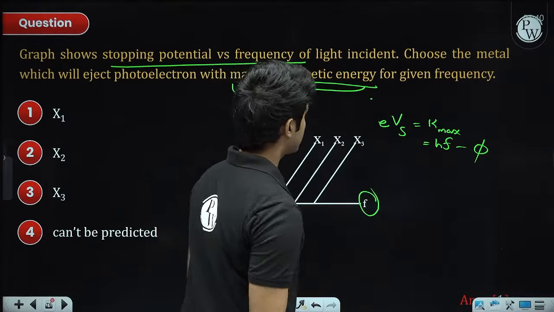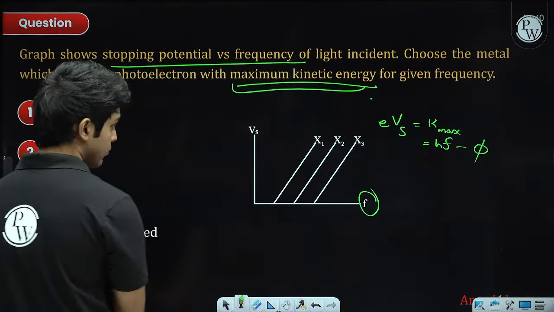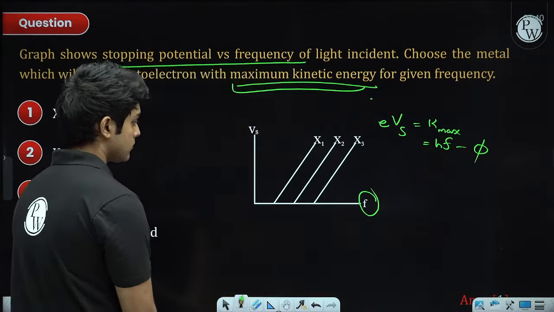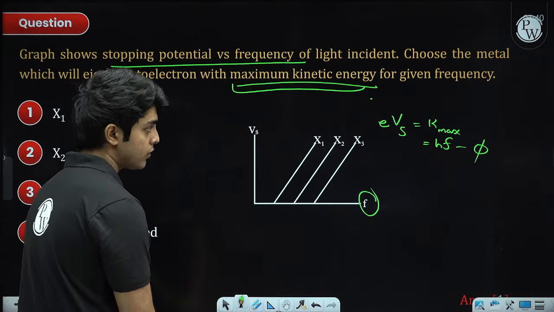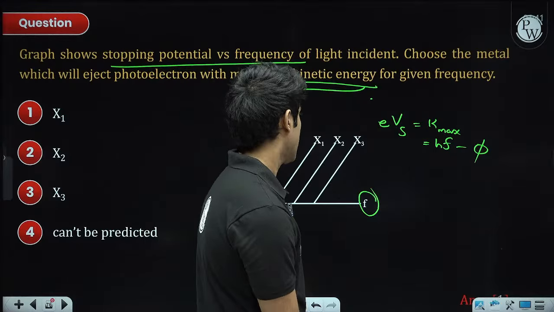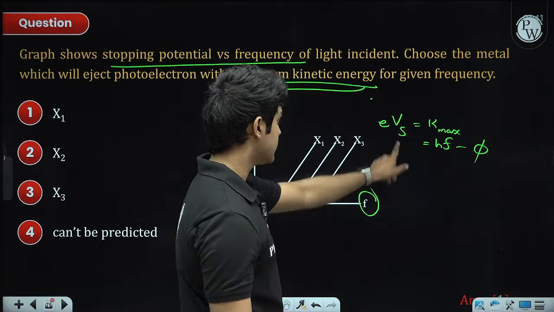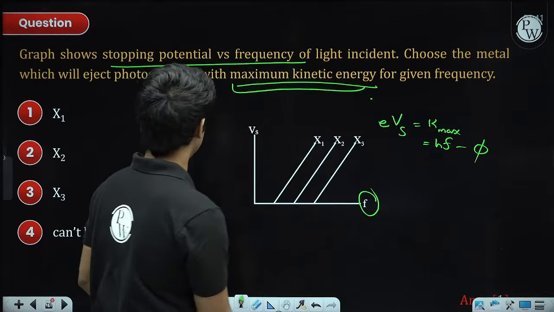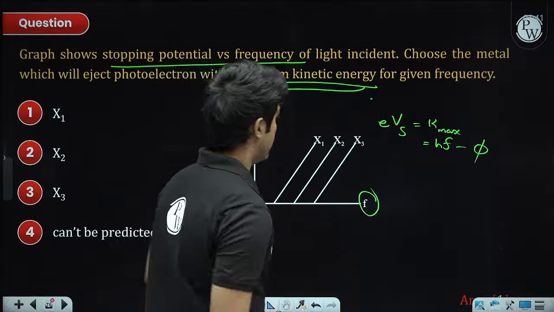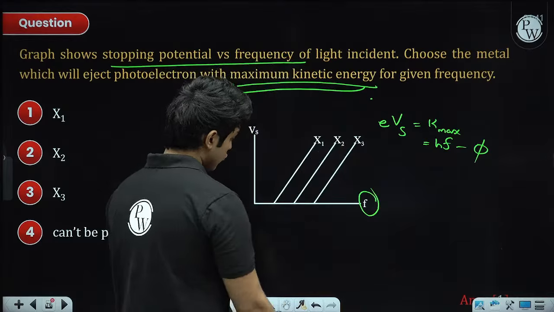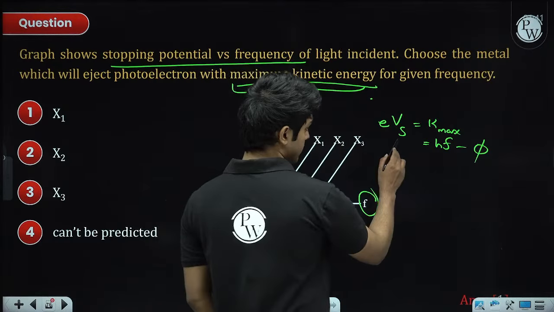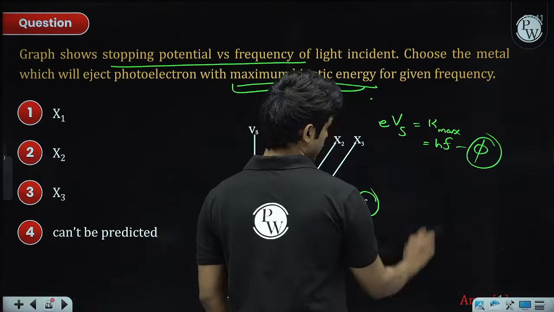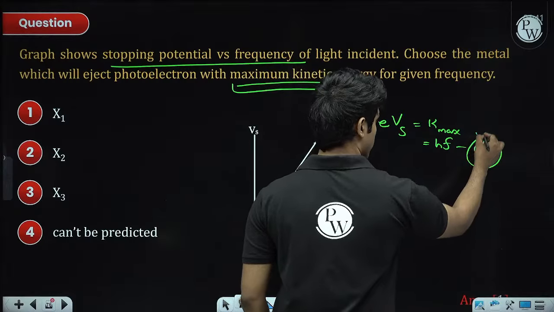If for a given frequency, okay, if the frequency remains fixed, so basically this is going to be a straight line, and that's why the graphs are straight lines for different materials, okay, and the materials are x1, x2 and x3. So the thing is, if you observe the y-intercept of this straight line, it is going to be proportional to phi.